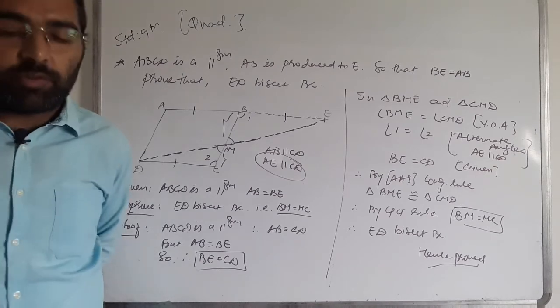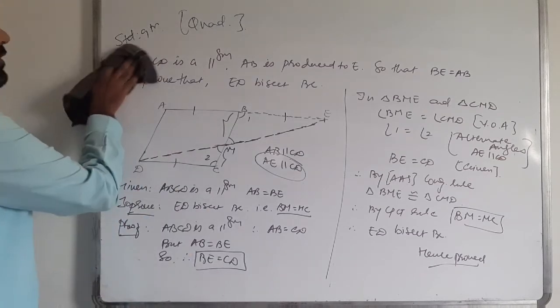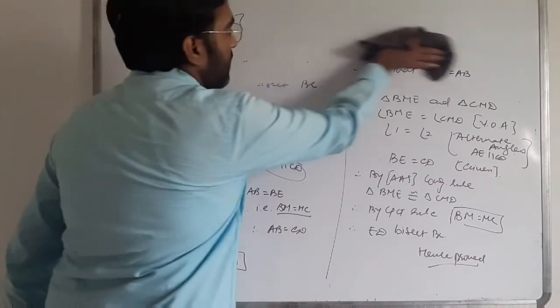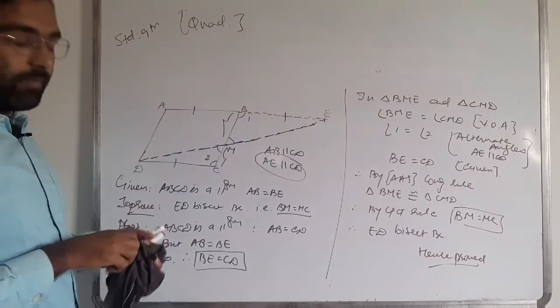Okay, now we are moving to the next question. I'll first write the question, and till then you have to write the answer.